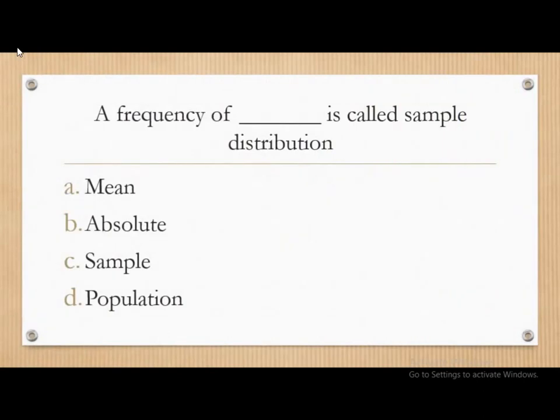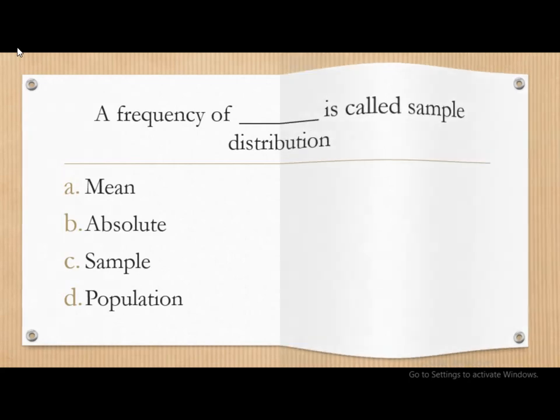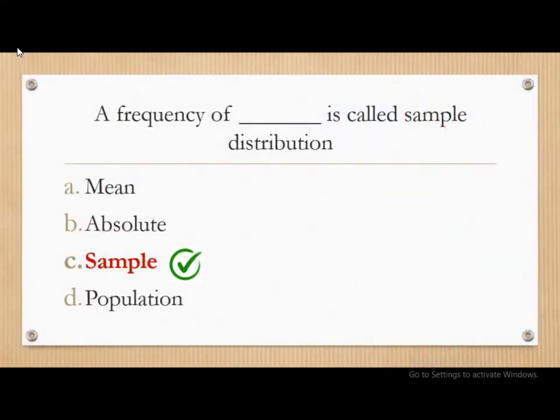Next question: a frequency of dash is called as sample distribution. Options are mean, absolute, sample, and population. The correct answer is a frequency of sample is called as sample distribution.